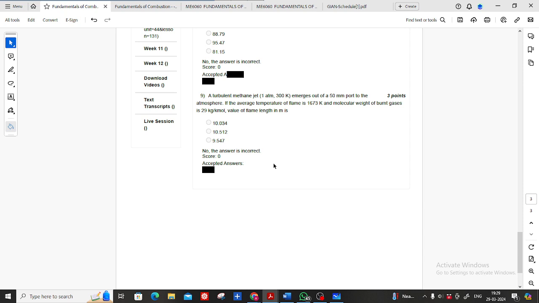There is a correlation called Gunther correlation that you have to use. If you use that, you will get the answer.